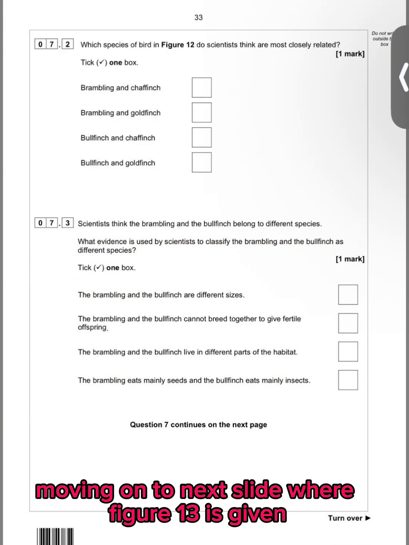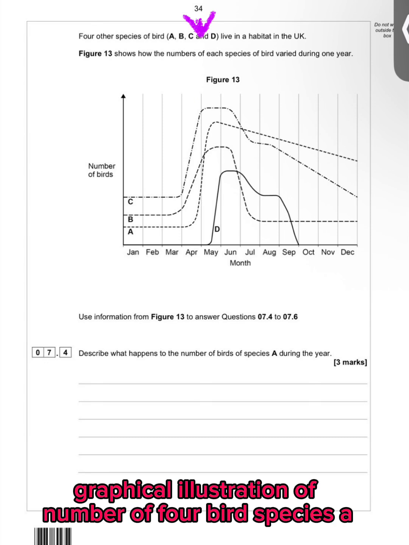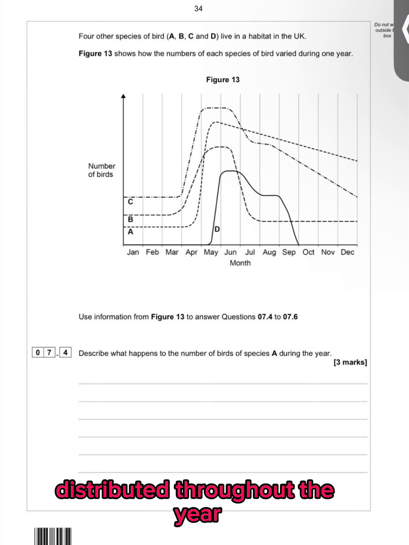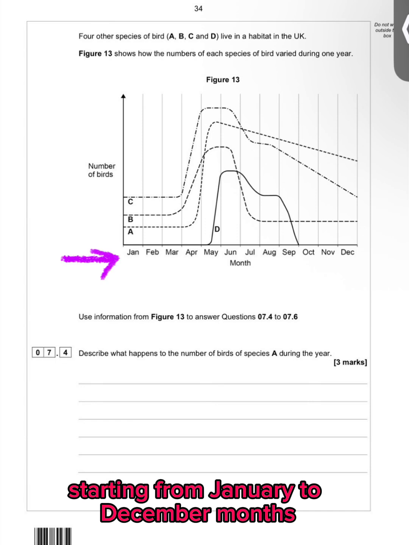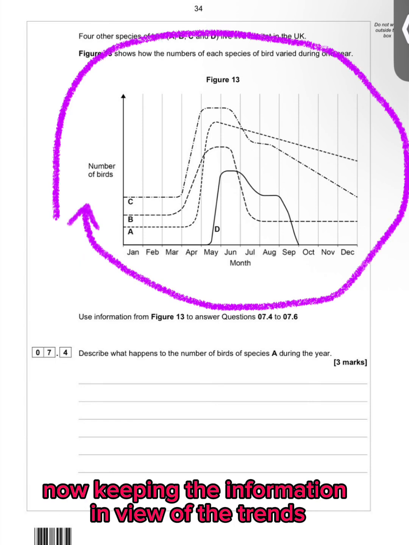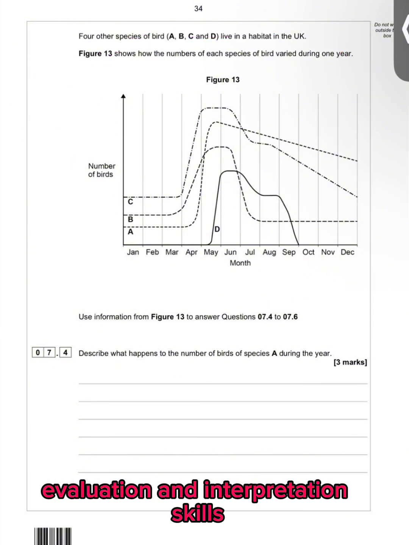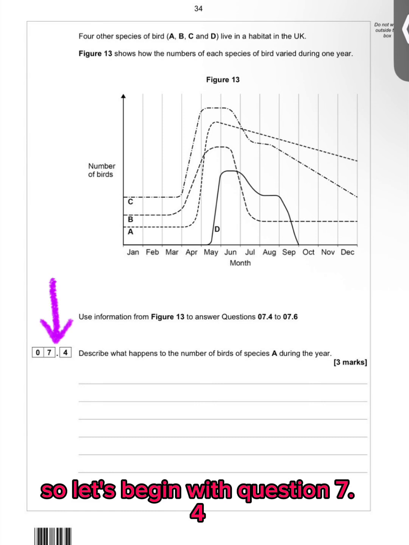Moving on to next slide, where figure 13 is given, and if you read this graphical illustration of number of 4 bird species A, B, C and D distributed throughout the year starting from January to December months living in same habitat of UK. Now, keeping the information in view of the trends on the graph, examiner test your data analysis, evaluation and interpretation skills. So let's begin with question 7.4.